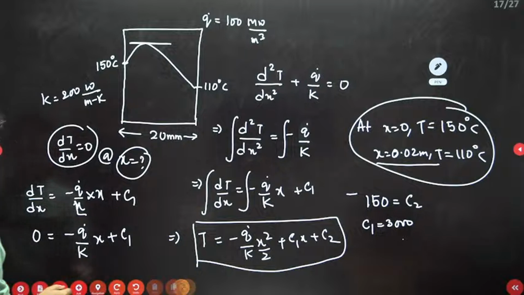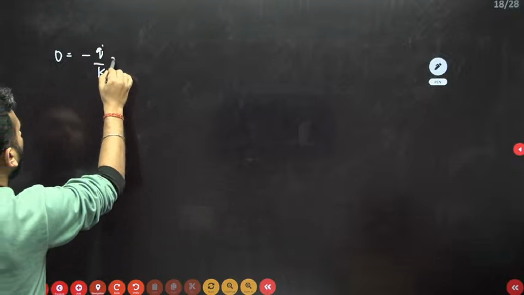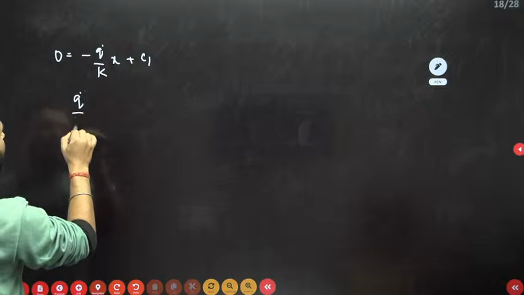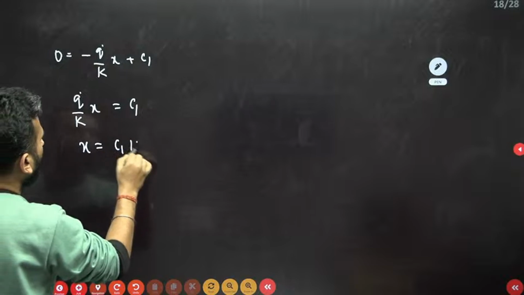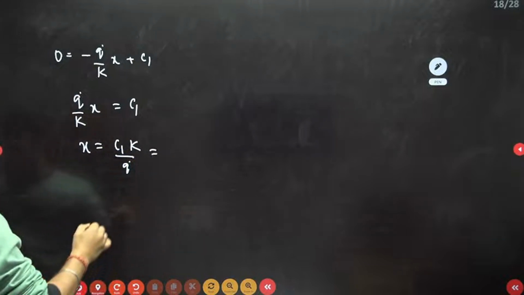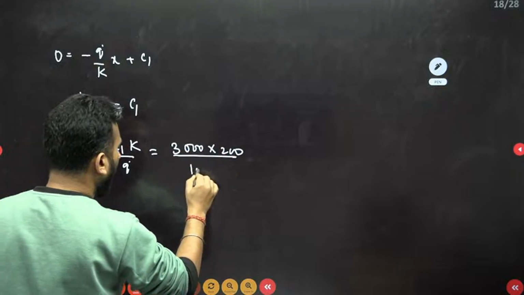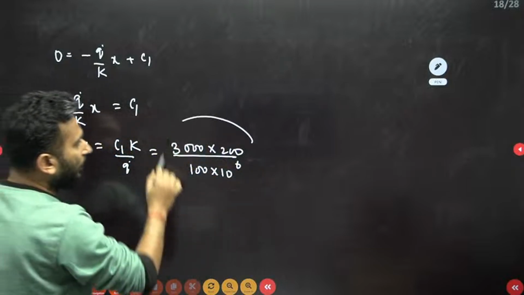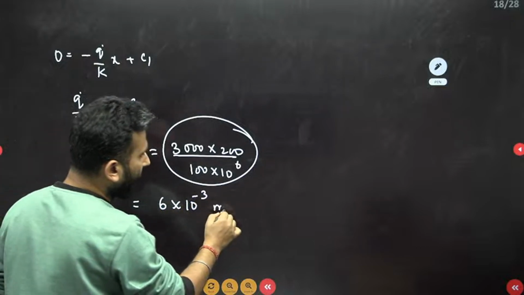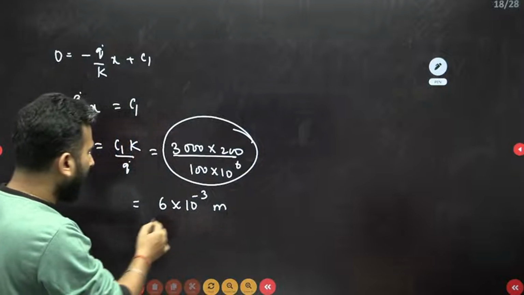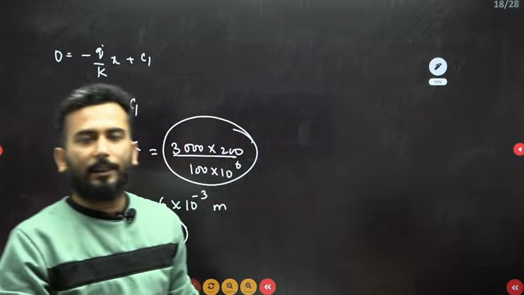So let me take it to the next page. 0 is equal to minus q dot by k into x plus C1. So q dot by k into x is equal to C1. So x is equal to what? C1 into k by q dot. And when you substitute all the values, this is 3000 into 200 divided by 100 into 10 to the power 6. If you substitute everything in SI units, you will get 6 into 10 to the power minus 3 meter, or you can write it as 6 mm.